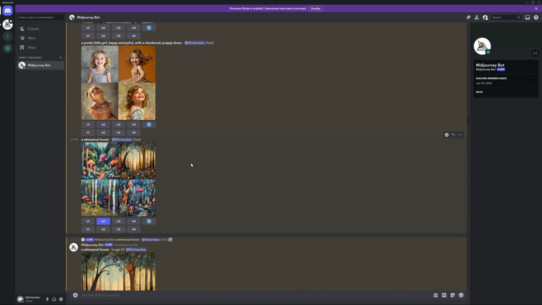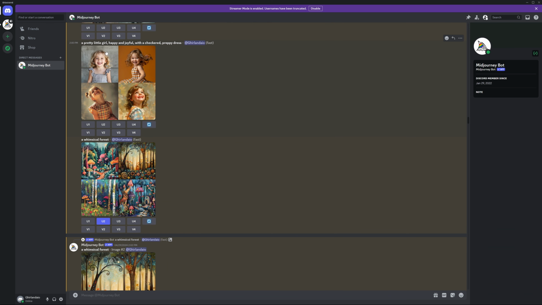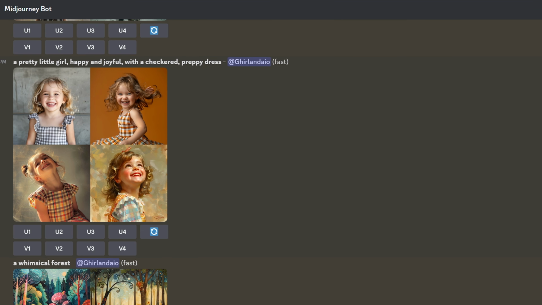The first thing you need to get correctly is the visual style of your project. This is very important because once we get the style, we're gonna use that to generate the rest of the images. I started with these two prompts, a pretty little girl, happy and joyful with a checkered preppy dress.